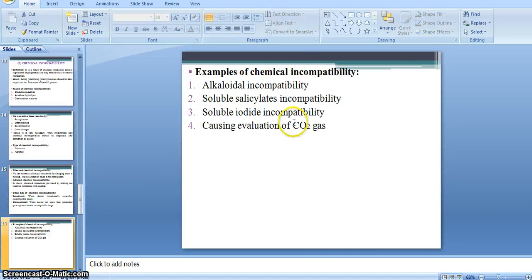Then there are some examples of chemical incompatibility, as we have already seen in our physical incompatibility. Also there are some chemical incompatibilities like alkali incompatibilities, soluble salicylate incompatibilities, soluble iodide incompatibilities, then incompatibilities causing evolution of CO2 gas. So these are some examples of chemical incompatibility.